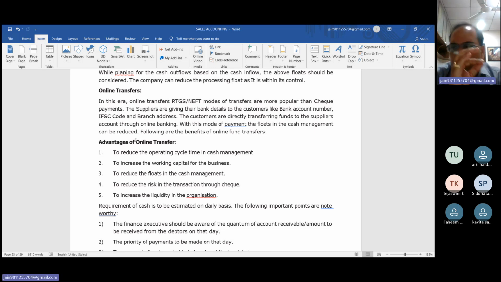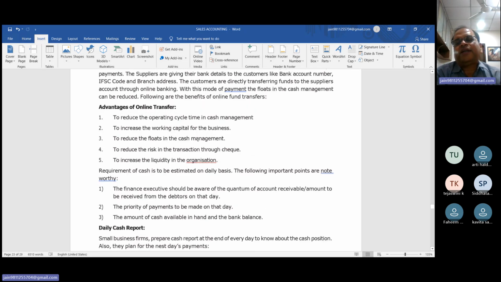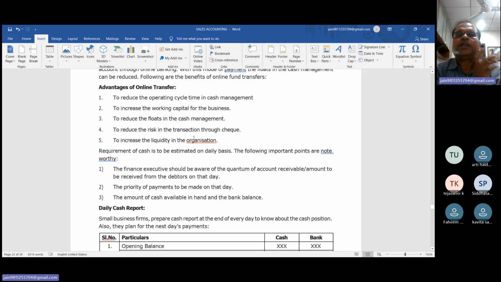Once the due date to make the payment by the supplier comes, it takes hardly 10 seconds or 15 seconds or 30 seconds, hardly 1 minute to transfer the money from one account to another account. With this mode of payment, the float in cash management can be reduced, and the following are the benefits of online fund transfer. What are the benefits? Everyone knows.